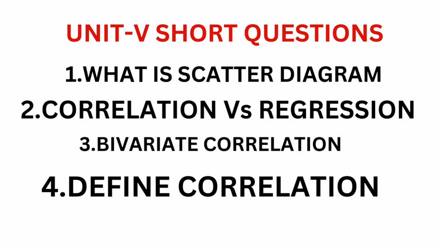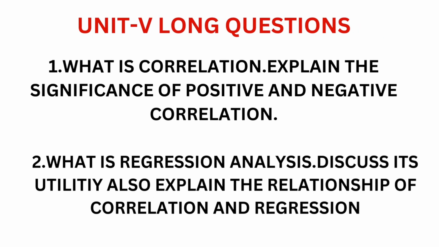Now, unit 5, short questions. What is scatter diagram? Very important. Correlation versus regression, very important. Bivariate correlation, very important. Define correlation, or maybe he will ask you to define regression. So these are the important short questions from unit 5. And what is scatter diagram is very important.